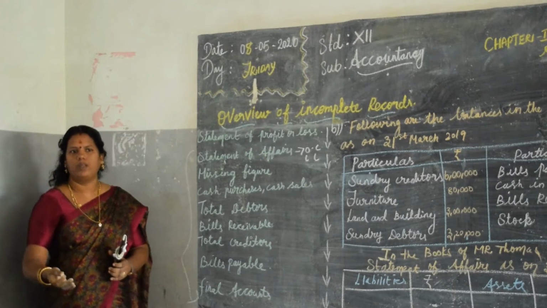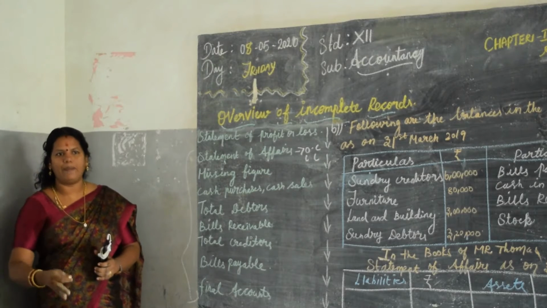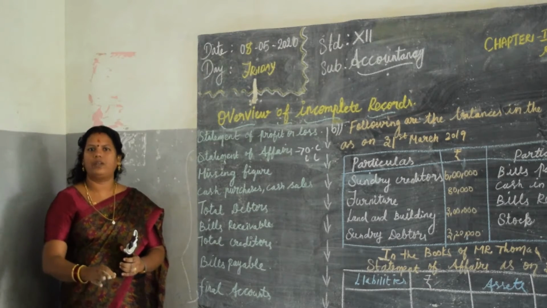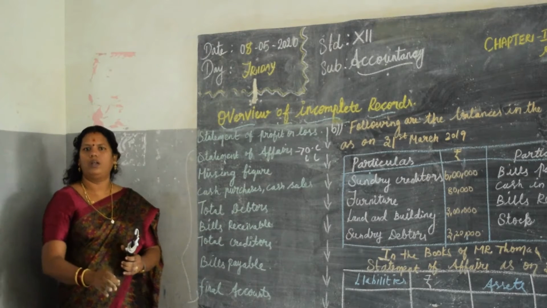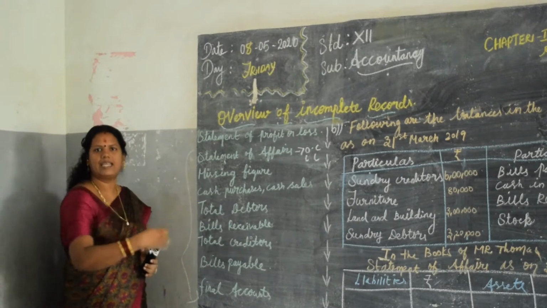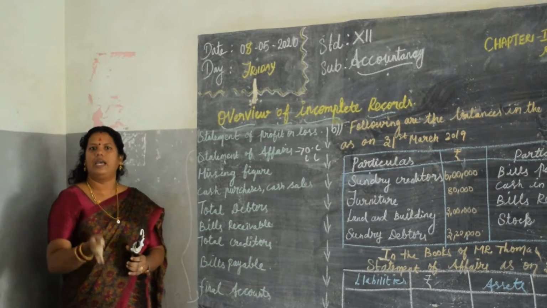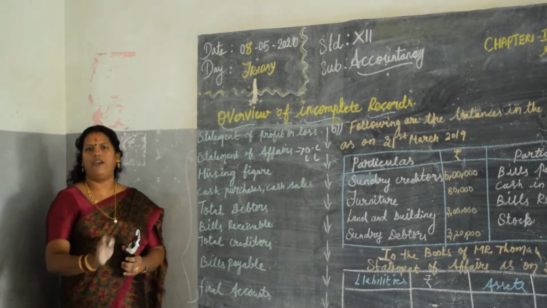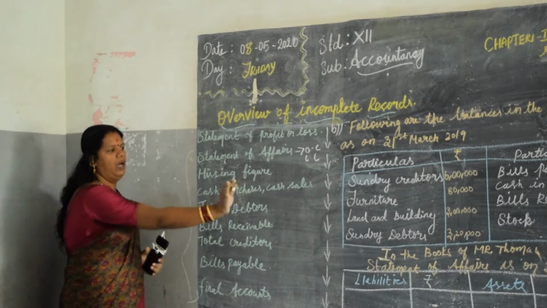A quick review of the liability side: sundry creditors, bills payable, bank overdraft, bank loan, everything you write on the liability side. And on the asset side, you write sundry debtors, cash in hand, land and building, furniture, closing stock, everything on the asset side.